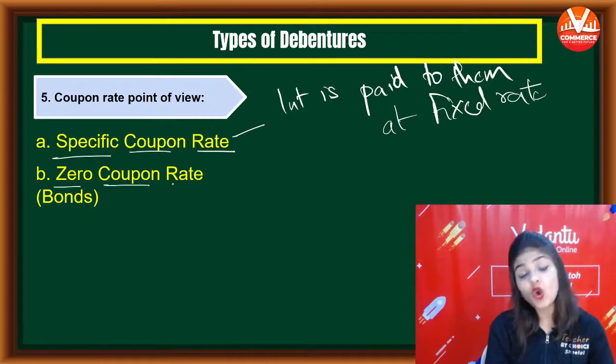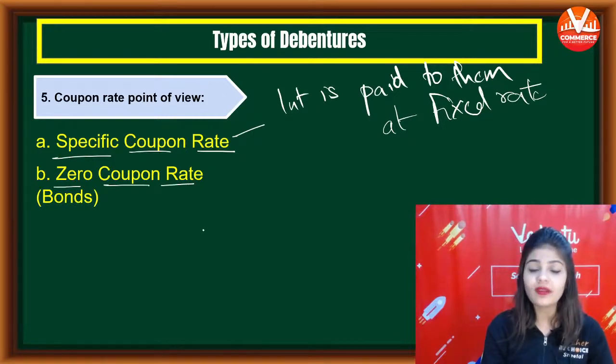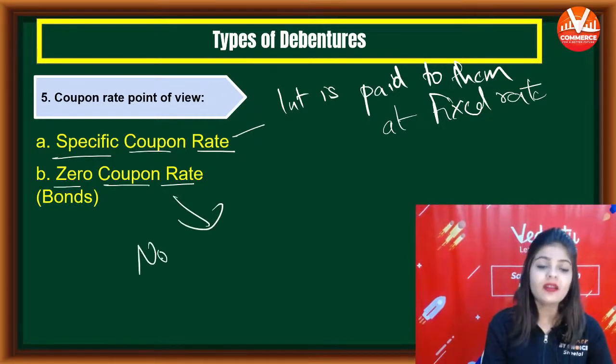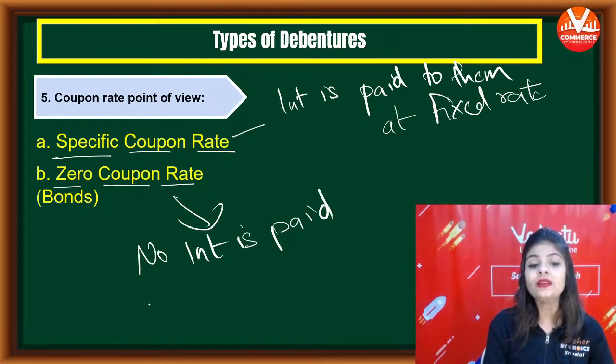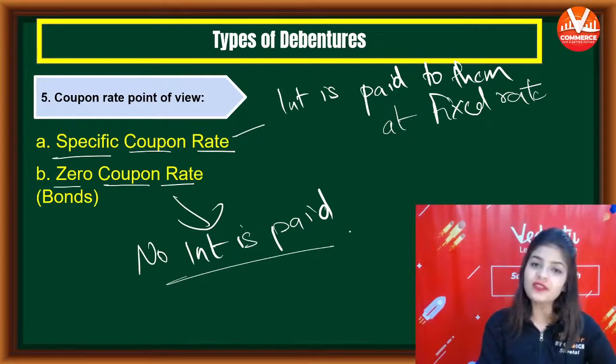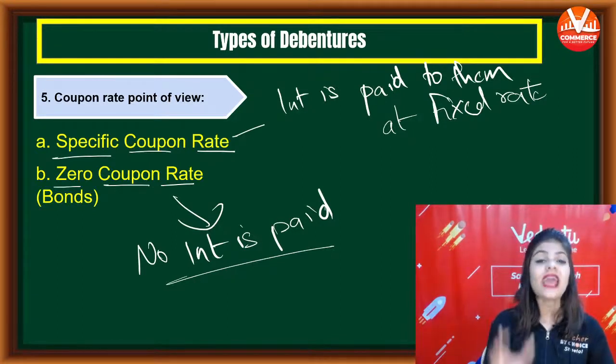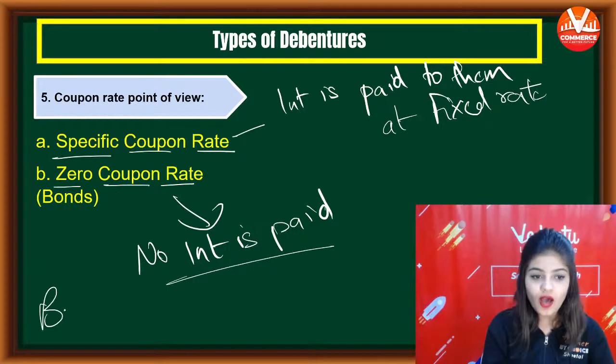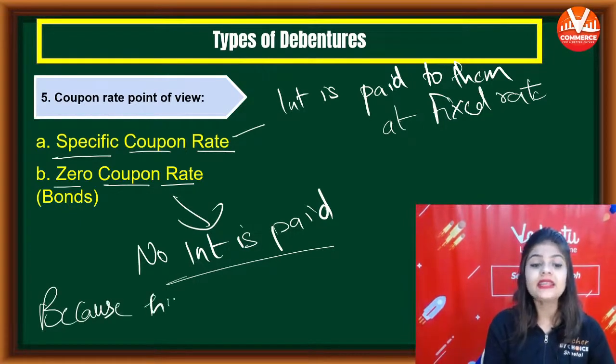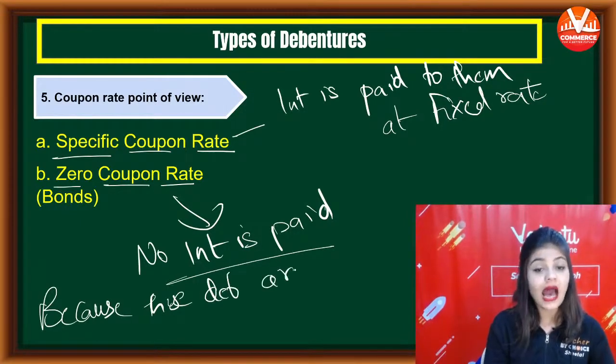Then we have zero coupon rate. Zero coupon rate means no interest is paid to this debenture holder. So a specific coupon rate debenture holder will get interest at a fixed rate, but a zero coupon rate debenture holder will not receive any interest because these debentures are issued at heavy discount.